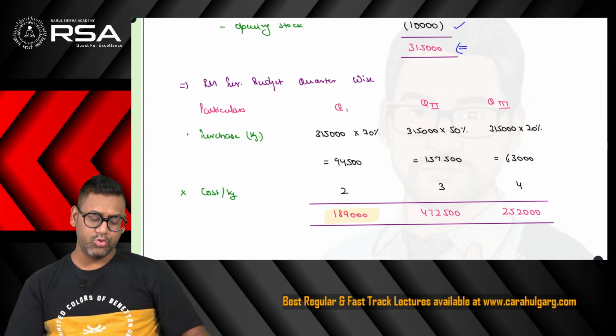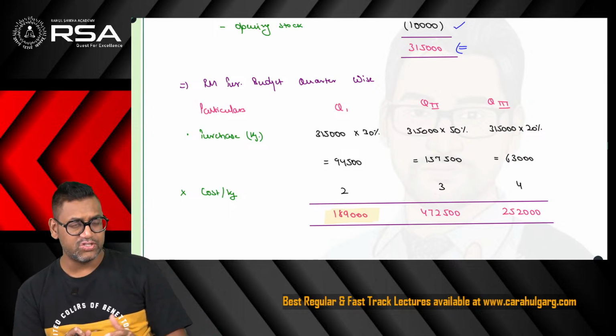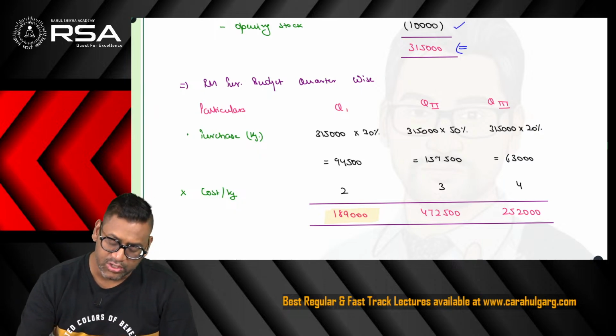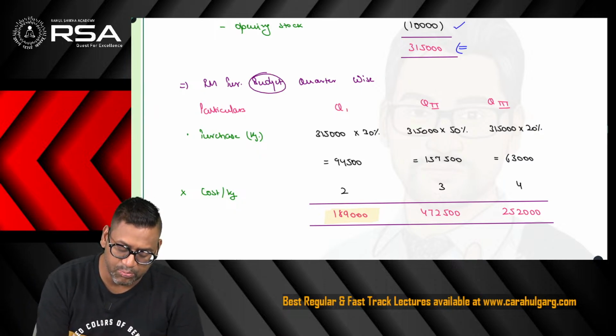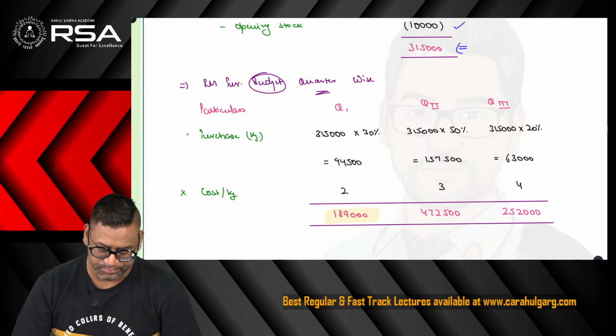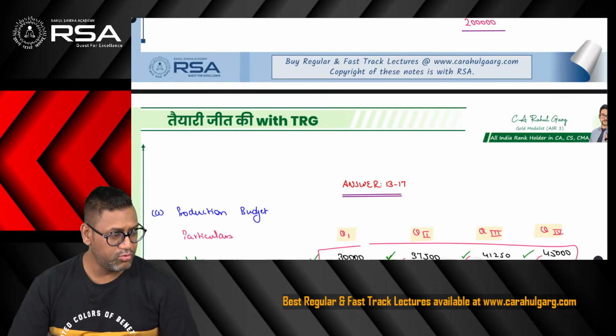I have given the solution in detail so that if this question is asked in the descriptive paper, you should be able to answer it, because if it is asked in descriptive, the question will ask you to prepare the budget for all the 3 quarters. Okay, wonderful question.